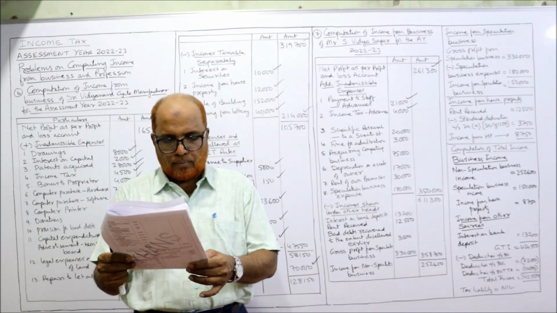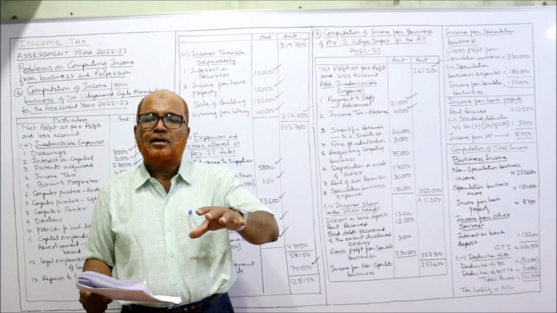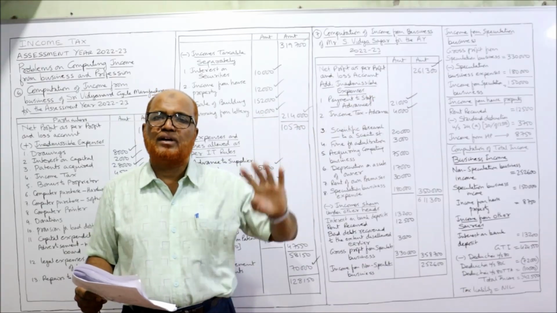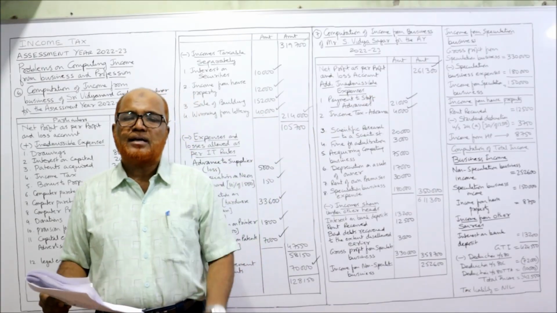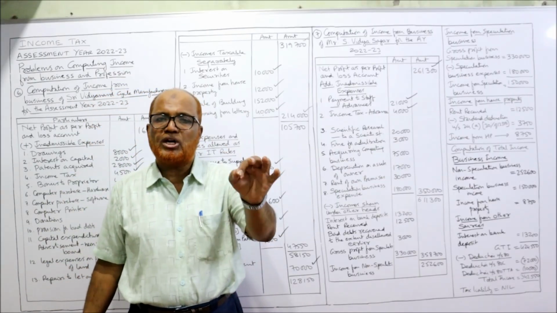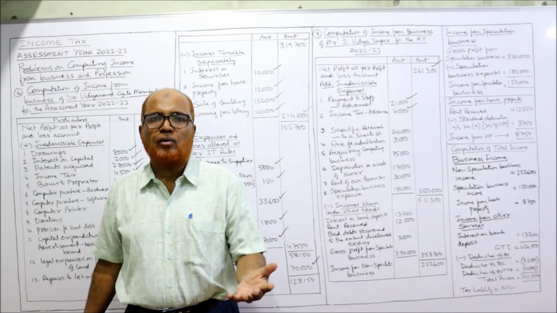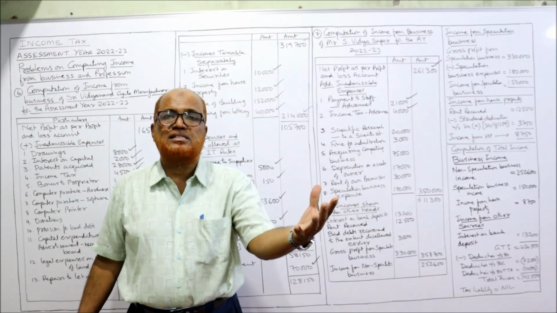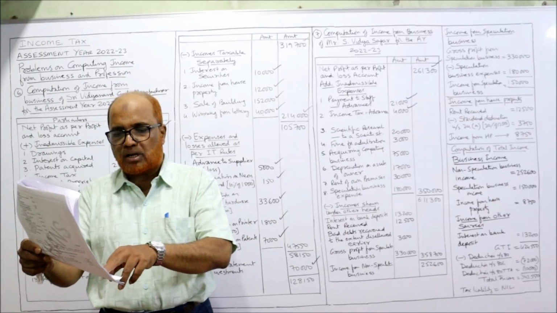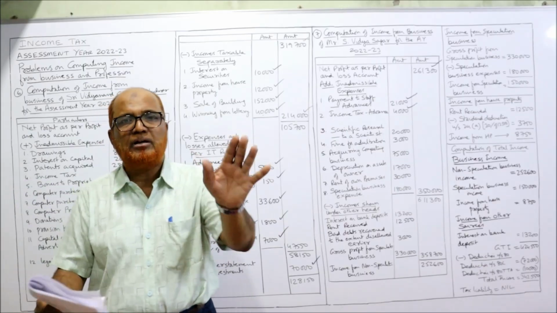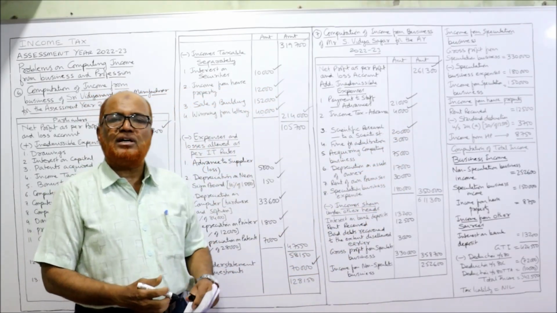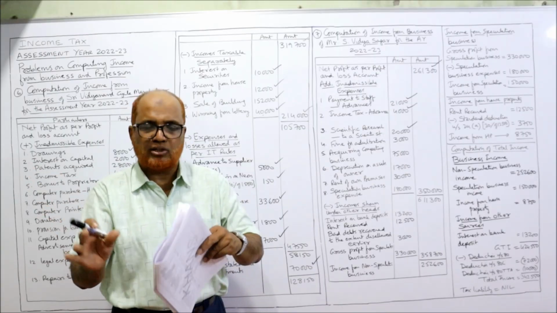So 5,000 and 30,000 are allowed. To an outsider: sometimes the business will not conduct the scientific research itself, and will contribute for scientific research to an outsider. Then the Income Tax Act says, if the contribution for scientific research is given to a university or approved educational institution, then it is allowed as deduction. If it is given to a scientist, it is not allowed as deduction. So here the scientific research contribution to a scientist, 20,000, is disallowed. Whereas the contribution made to Amaravati University is allowed as deduction. Fully allowed, nothing to be done.